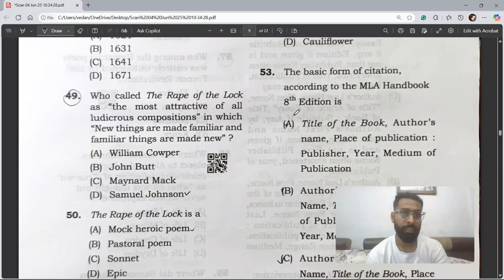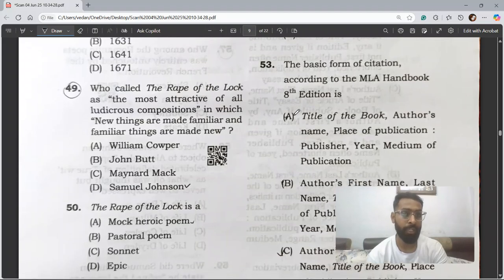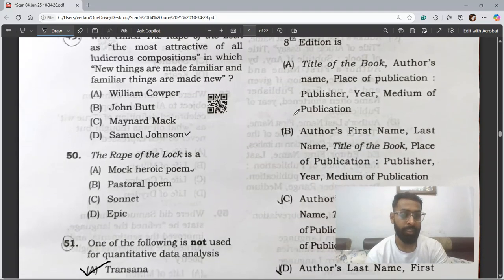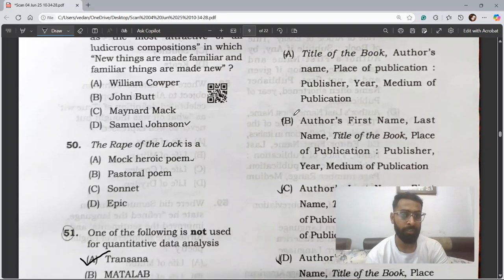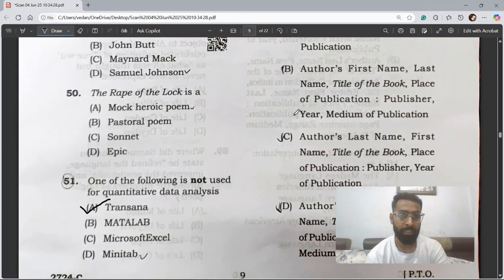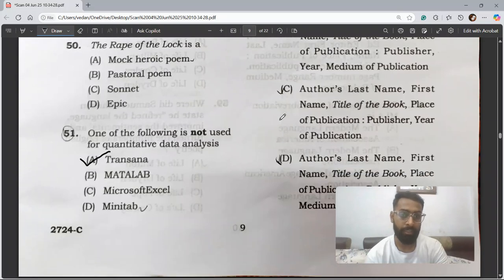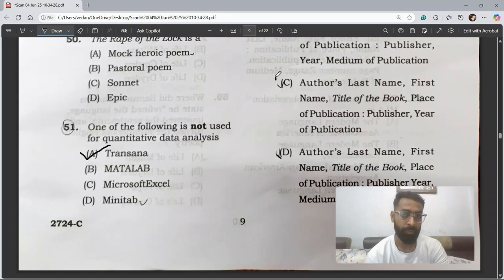Question 53, the basic form of citation according to MLA Handbook 8th edition is. So here we can see there is a little difference between all of the options given here. So the correct answer is C, because author's last name, first name, title of the book, comma, place of the publication, publisher, comma, year of